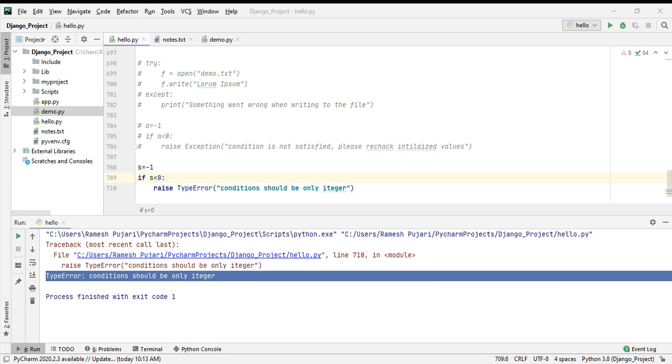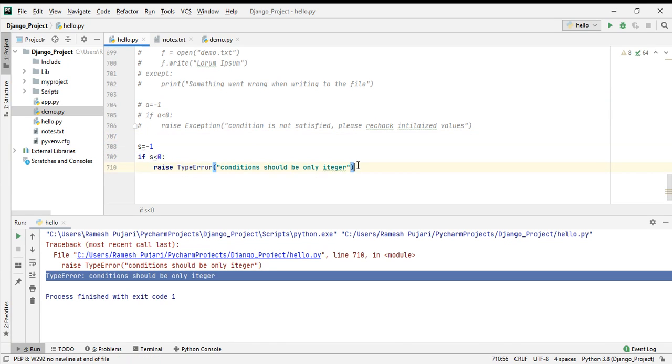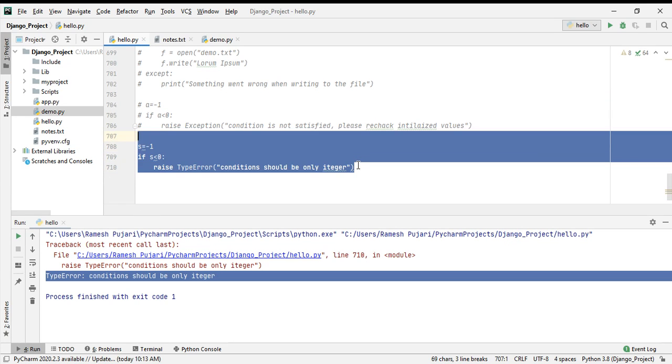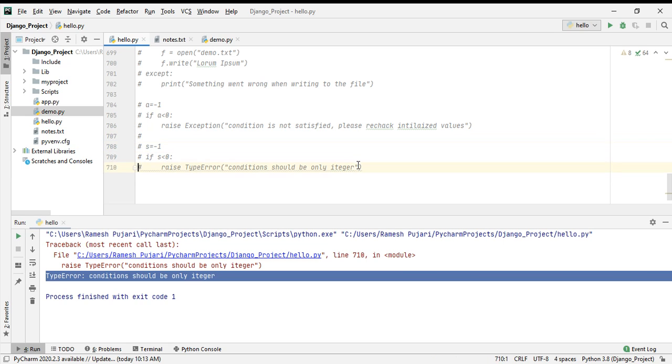Now I will give one example here so that you can understand, the division by zero error problem.